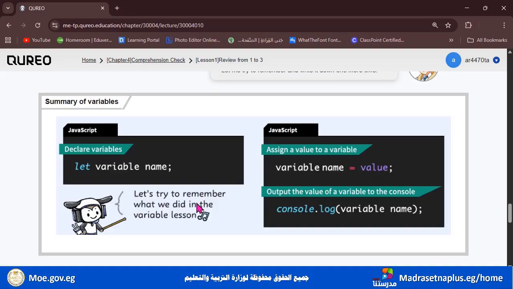Okay, so let's try to remember what we did in the variable lessons. After we declare the variable name, we write console.log, and the variable name in between the two parentheses without a double quotation mark. Why? Because we want the value to be output here. That's why we write the variable name. If we wrote it with double quotation marks, it will output the word itself. It will output the name value. But we don't want it. We want the values in it.